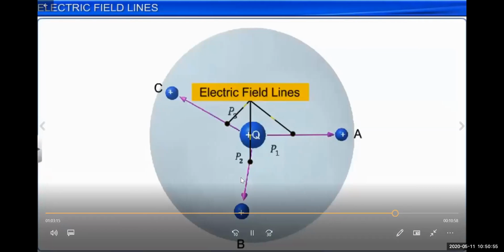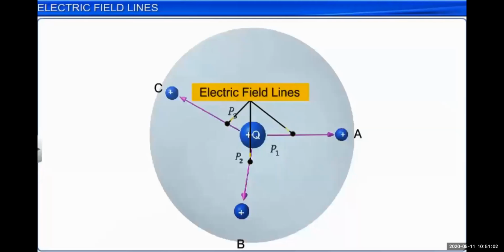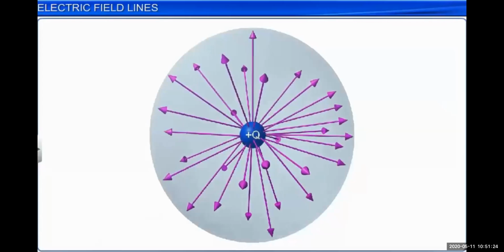These are the electric field lines, isn't it? So the charged particles a, b, c will experience a force by the electric field lines from the source charge q. How do these charged particles experience the force? Due to the electric field lines. It may be an attractive force or a repulsive force, and that can be observed by the electric field lines originating from the charged particle.